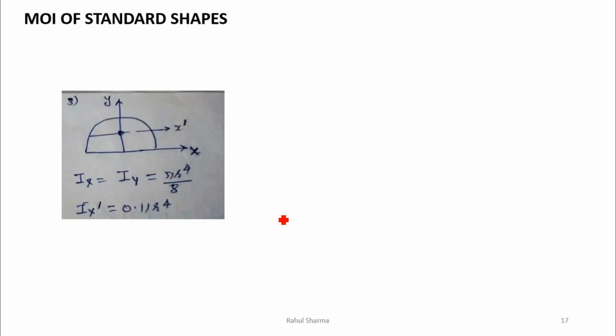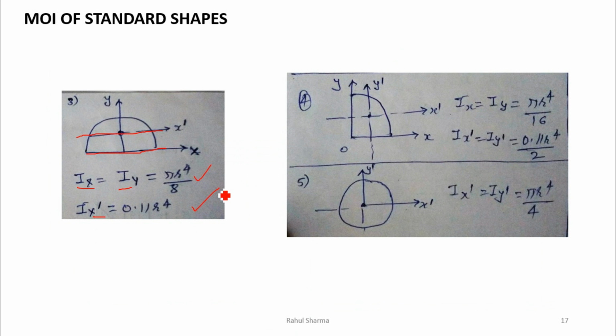Now if a semicircle is given, in this case the moment of inertia about this axis will be equal to the moment of inertia about y x, that is pi r power 4 divided by 8. But if I have to find the moment of inertia about x bar, this one, that will be 0.11 r power 4. Now this is the formula for a quarter circle. You can see here the moment of inertia about the x and y axes will be pi r power 4 by 16, and the moment of inertia about the axes x dash and y dash will be 0.11 r power 4 by 2. You can see we have taken the same formulas.